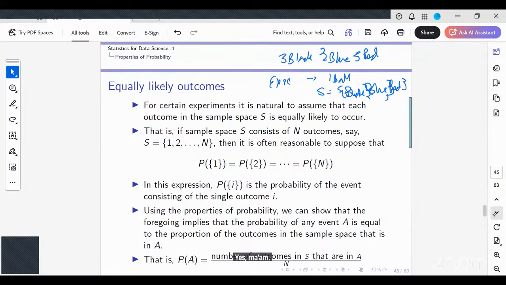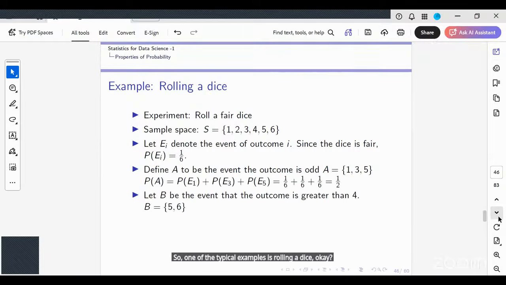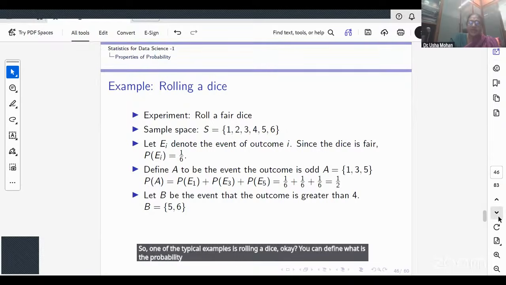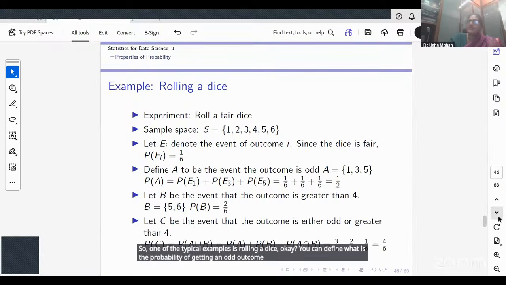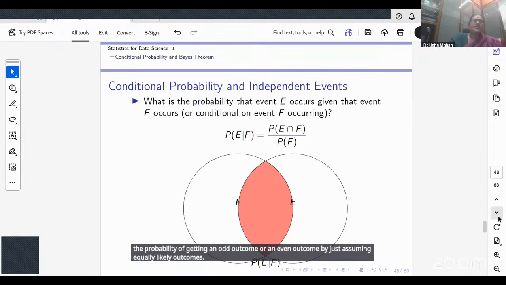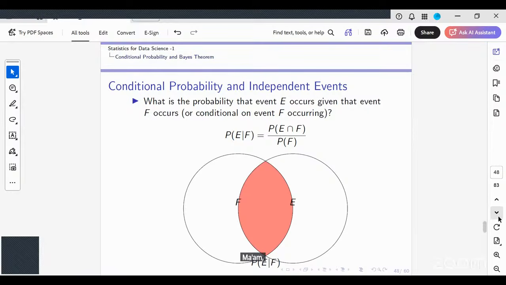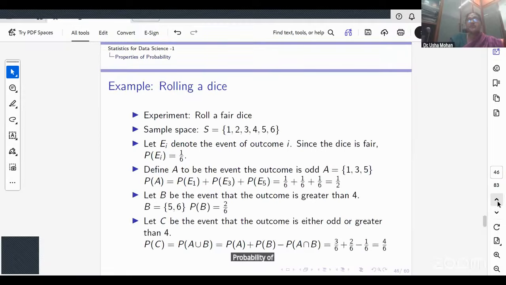One of the typical examples is rolling a dice. You can define the probability of getting an odd outcome or an even outcome by just assuming equally likely outcomes. Any questions still here? Ma'am, equally likely, does it mean the probability has to be the same? The probabilities of the outcomes are the same.